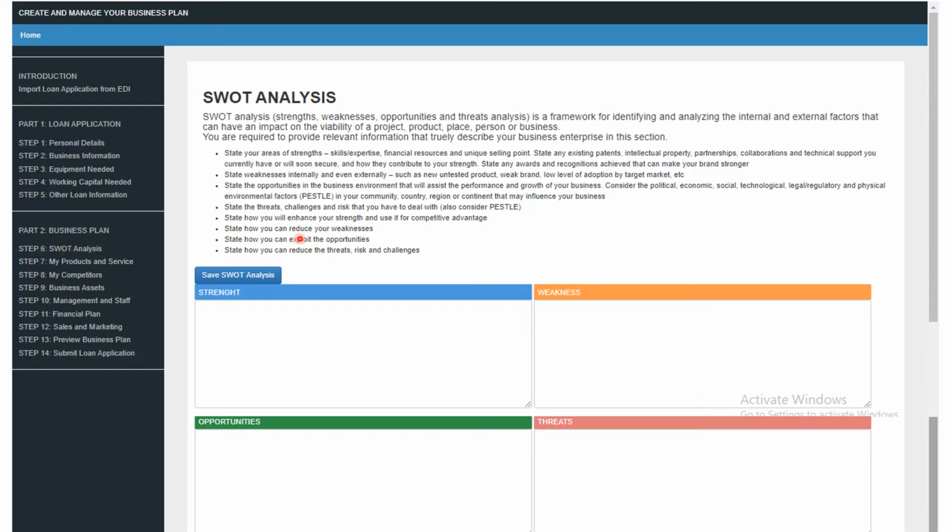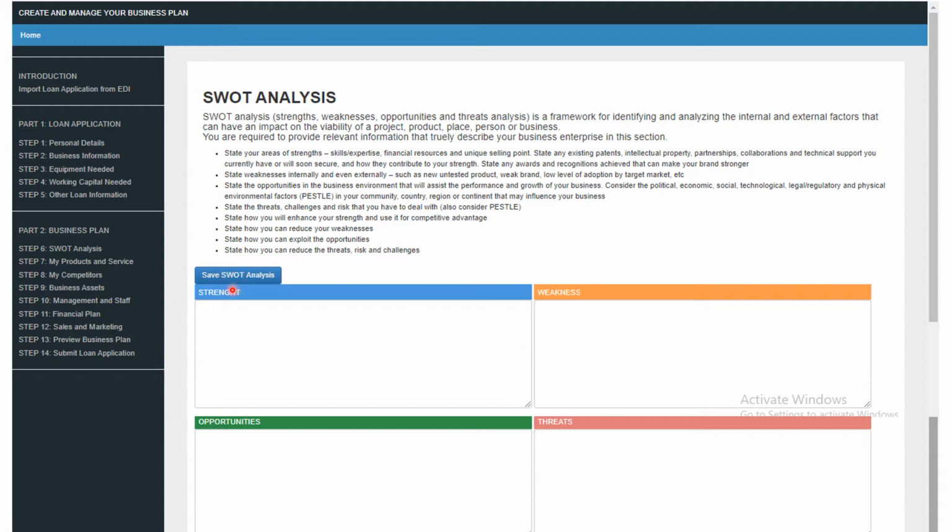When you click on step 6, you get what you are seeing. You have the strengths, the weaknesses, the opportunities and the threats. There are two things that can easily differentiate these for you. Strengths and weaknesses are internal to your business. Those are the things that happen within your business, within your organization. While opportunities and threats are external factors that can affect your business.